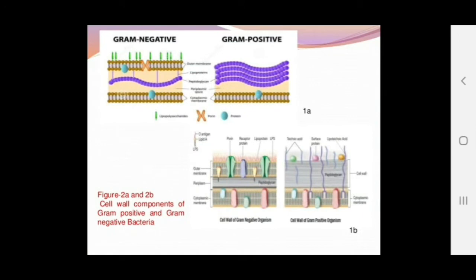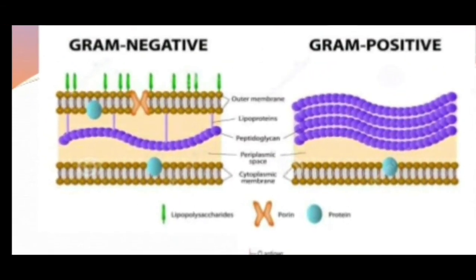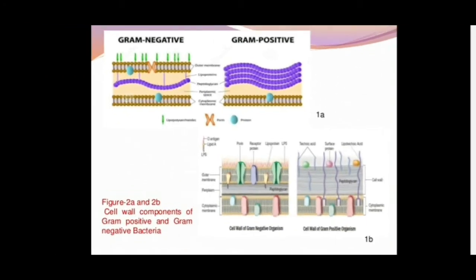Actually the scientist who came up with this was Hans Christian Gram. He gave the classification of bacteria into two categories, that is gram positive and gram negative, depending upon the type of cell wall. Here you can see the difference between the gram positive and gram negative cell wall. A huge difference can be seen in the cell wall of bacteria. Clear? Now what is this gram staining then? Gram staining,